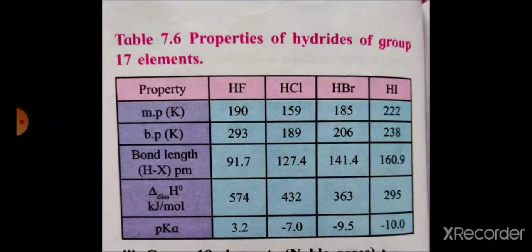The delta H of dissociation decreases, meaning thermal stability decreases down the group. You can see in this table that thermal stability decreases moving down the group. HF is the most stable in the group. Then acidic strength increases from HF to HI. You can see this in the table.